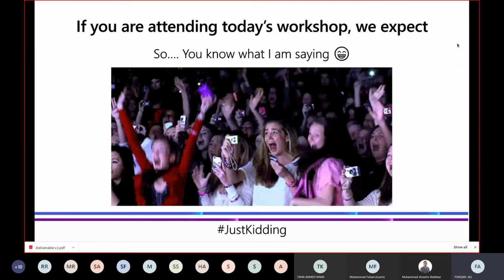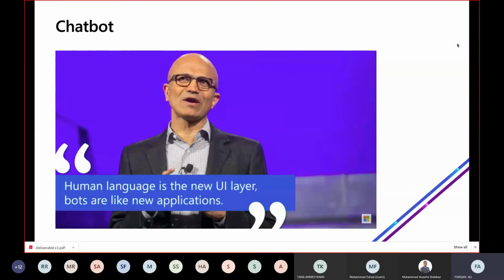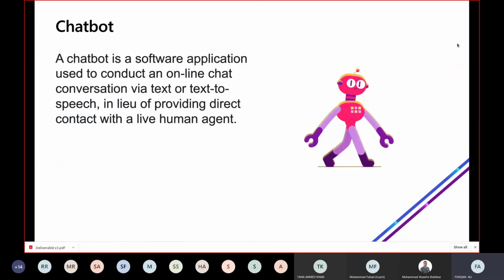And what is a chatbot? A chatbot is a human language interpreter, or you can say it's a UI based human that does not exist in reality. It exists virtually, but it does not exist in reality. It can talk and converse with you like humans do with each other. And here we go again, another definition of chatbot. A chatbot is a software application used to conduct an online chat conversation via text or text to speech.